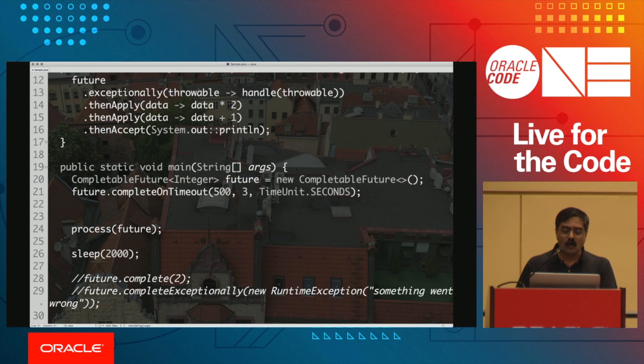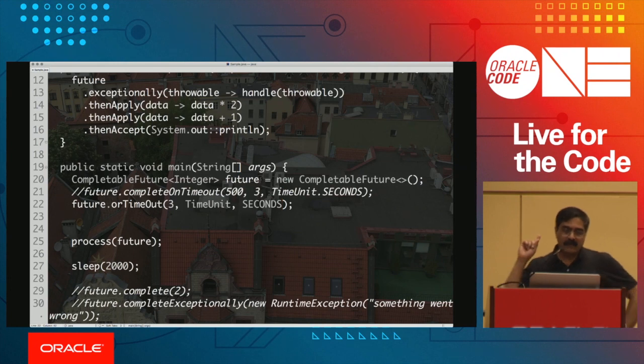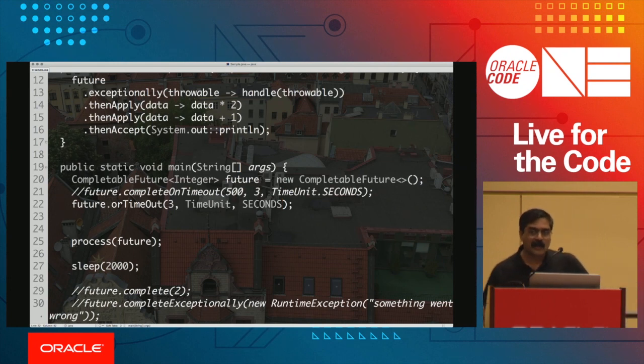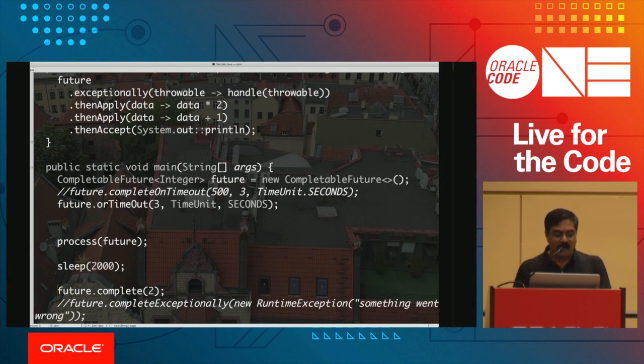But what if you don't want to complete? What if you want to blow up if something really were to go wrong? Then rather than doing it this way, simply say future.orTimeout. And in this case, I'm going to give an allowance of 3 seconds. And notice that now you're saying, if you finish in 3 seconds, I'm happy with you. If you're not finishing in 3 seconds, if you didn't blow up in 3 seconds, I'm going to destroy this thing for you. So once again, let's go ahead and complete it for ourselves.